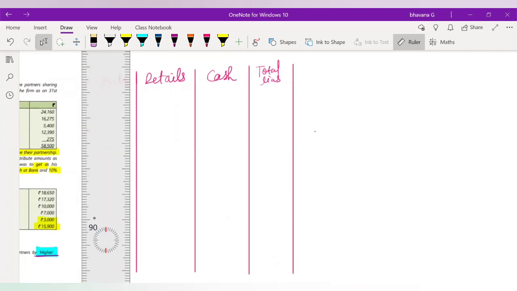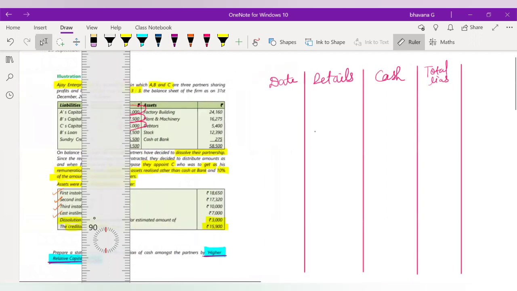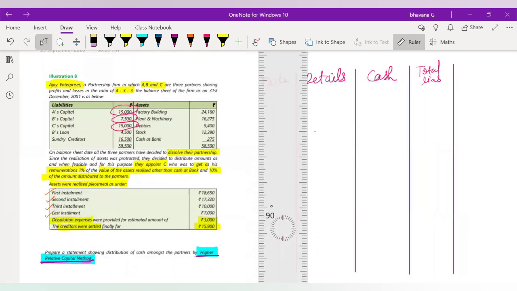So what was our order? First, our order was realization expenses. For that, you don't need to prepare a column. Let's start from the second order of payment. Next is secured loan. Do you guys have any secured loan in the question? Yes or no? No, right? No. Okay. So leave that.